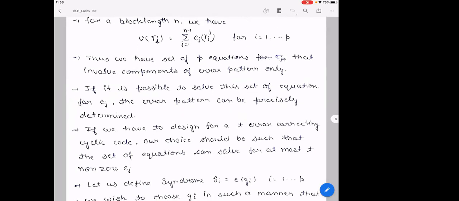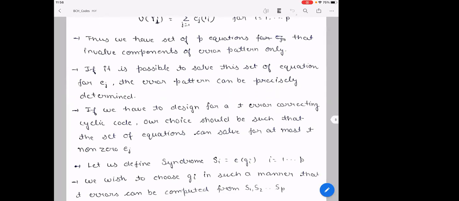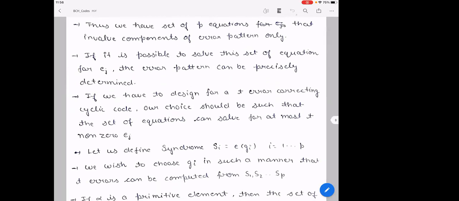So if we have to design a T error correcting cyclic code, our choice should be such that the set of equations can be solved for at most T non-zero Ej. Let us define the syndrome Si equal to E(γi), where i goes from 1 to p.